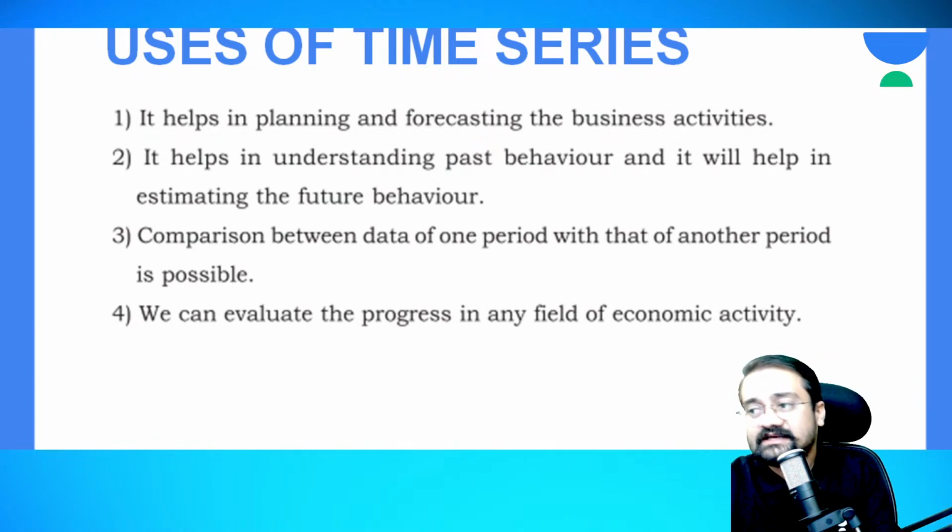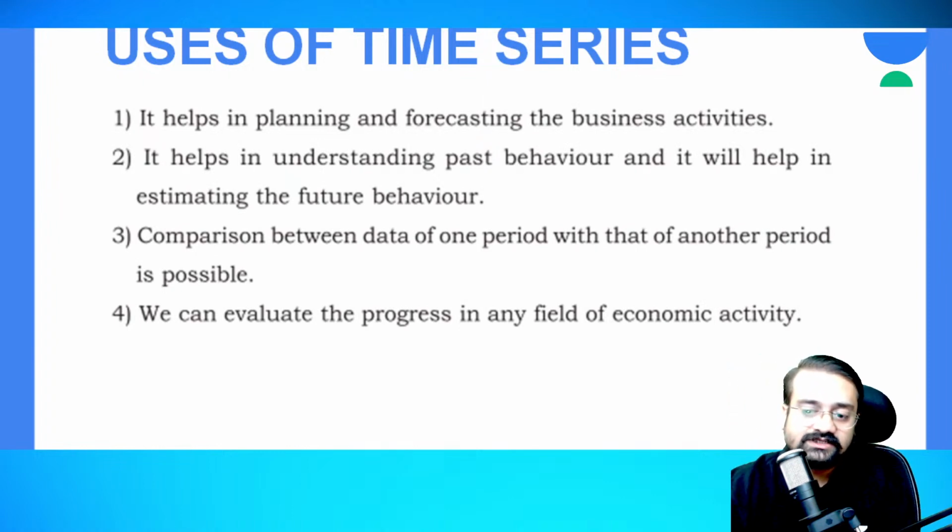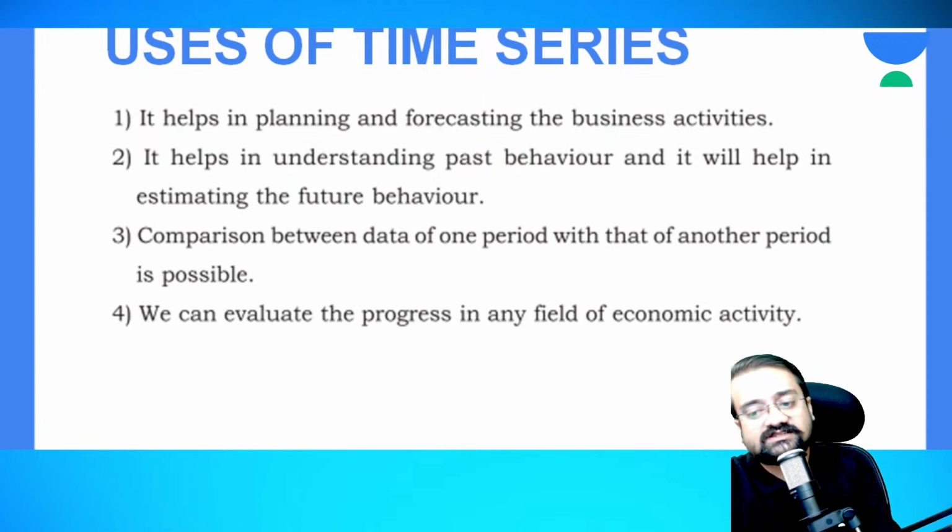So you may say that in the near future also this trend may go on for a bit, right? How did you say this? By seeing the data of the sales that has come up gradually. So my meaning of telling you this is, it helps in planning and forecasting. So you can plan accordingly and also forecast the upcoming event.